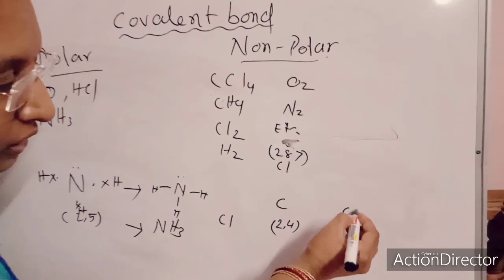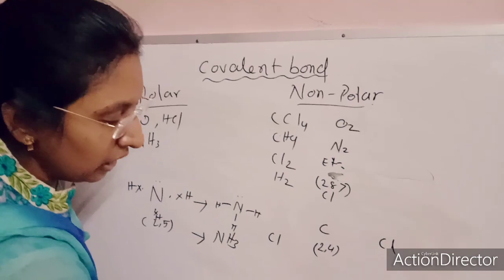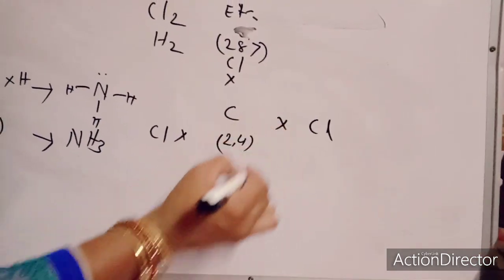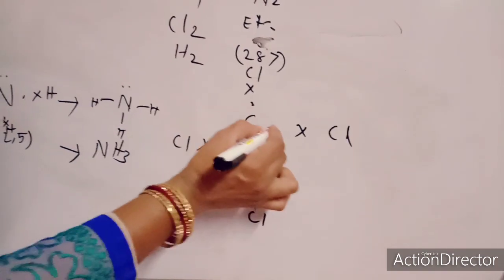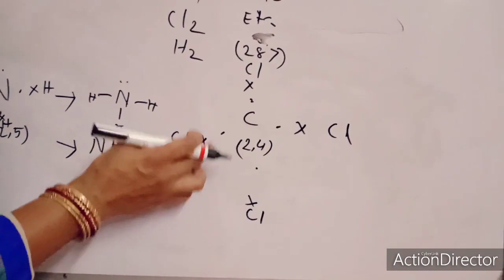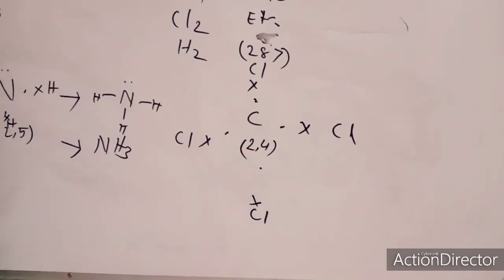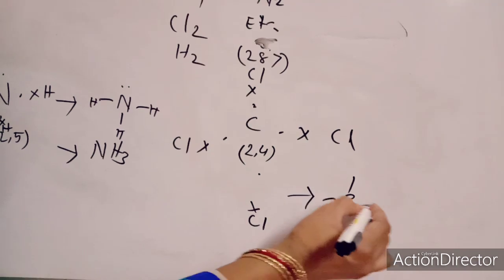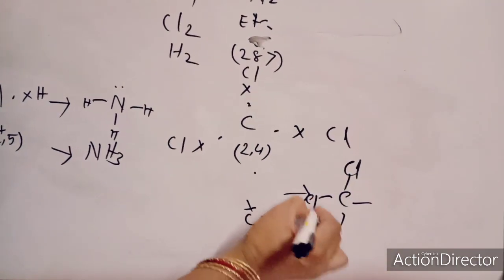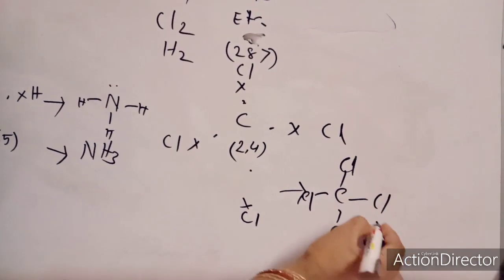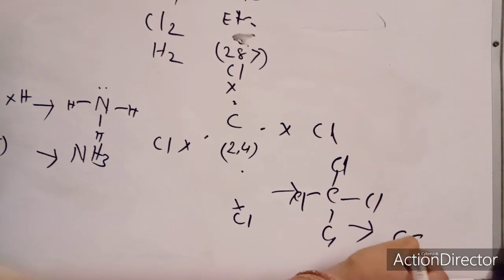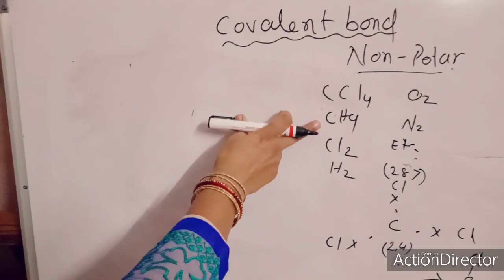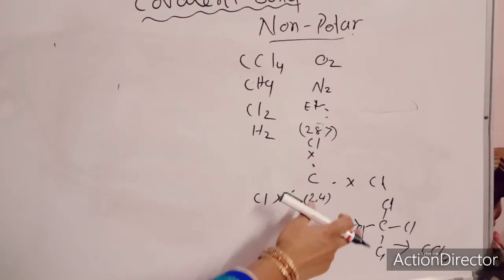So 4 chlorines will each share 1 electron with the 4 carbon electrons to make 4 single covalent bonds. So it gives you CCl4. Similarly, methane also has a deficiency of 4 electrons.